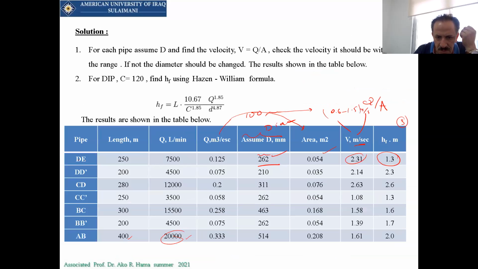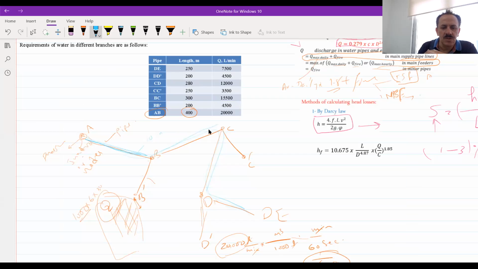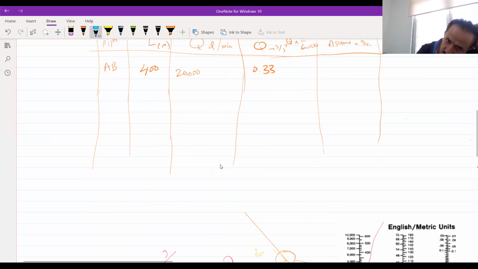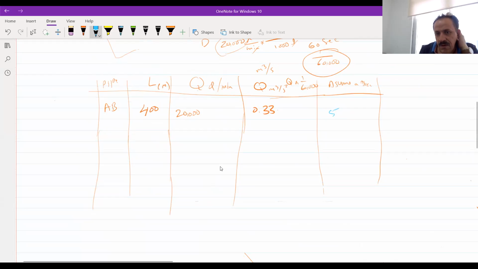I just assumed AB as 514 millimeters, or 500 let's say. So I will assume 514 millimeter. This is my assumption. 500 means half a meter, 50 centimeters will be the diameter.